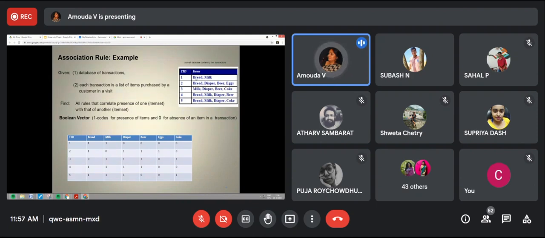In the first transaction, we have 1, 2, 3, 4, 5, 6 items if I am right. Bread, diaper, beer, eggs, apart from that, Coke and milk. Right? 6 items are there. Am I right?